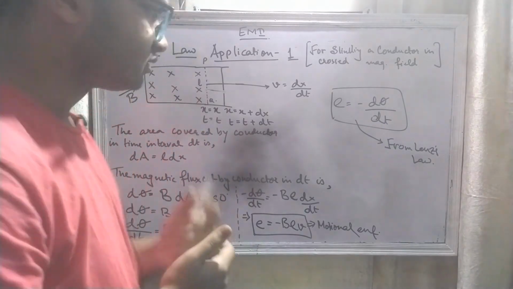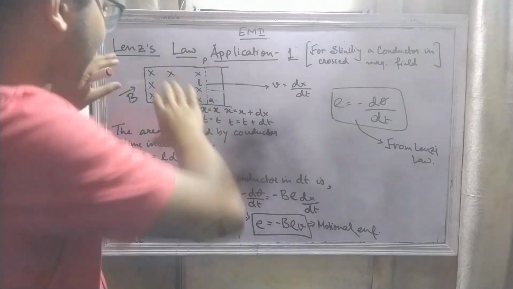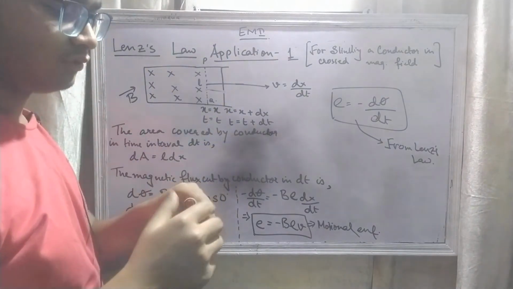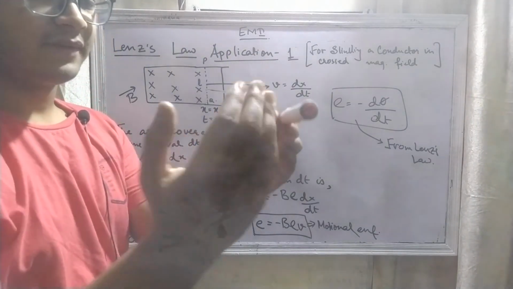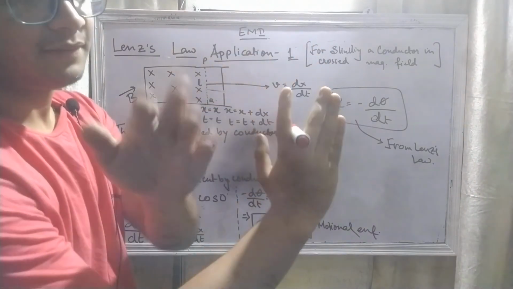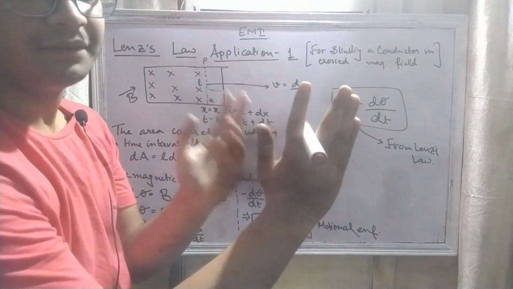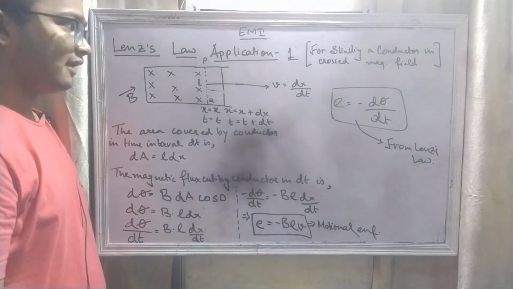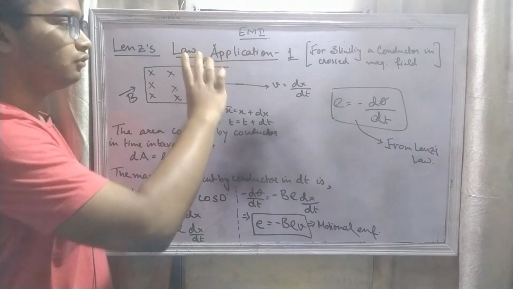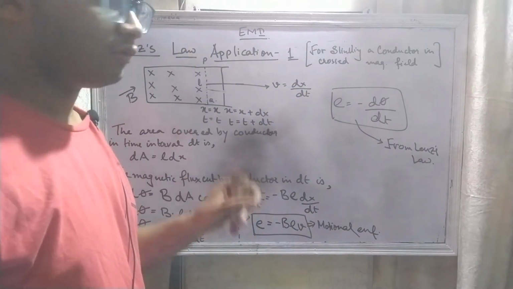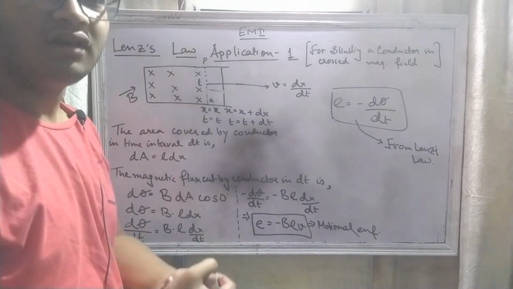Let's recapitulate first. This is a cross magnetic field. Suppose this is the plane of the paper, and the magnetic field is coming from this side of the paper to this side, so we represent it by a cross. So it is a cross magnetic field, and we slide the conductor PQ of length L with a velocity dx by dt. So what is the change in EMF in the coil? We have to find out.